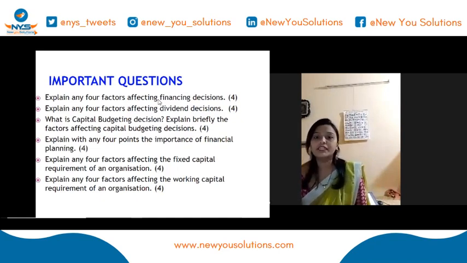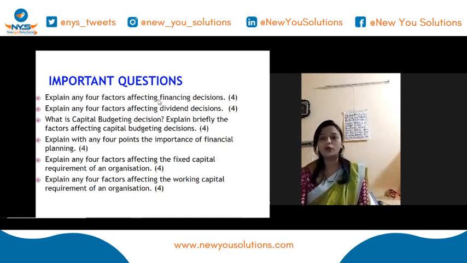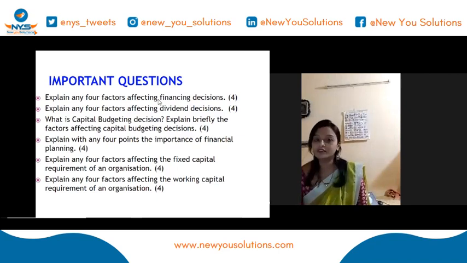Explain any 4 factors affecting the fixed capital requirement. As we all know, there are fund requirements for a business: one is the working capital requirement, the other is the fixed capital requirement. What factors will affect these two? Some common points are there, I'll tell you guys, but while you're explaining, you should be very cautious. Maybe we'll take the factors which affect fixed capital as well as working capital.